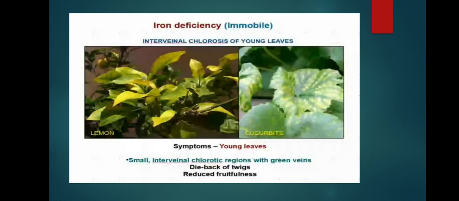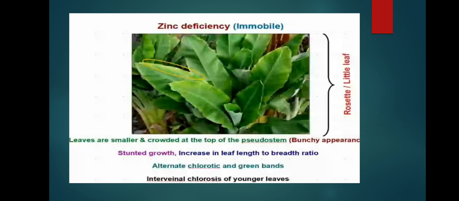Small veinal chlorotic regions become green, with dieback of twigs and reduced fruitfulness. If sufficient iron is not provided, it causes unfruitfulness in fruit orchards and vegetables. Dieback also occurs due to iron deficiency.